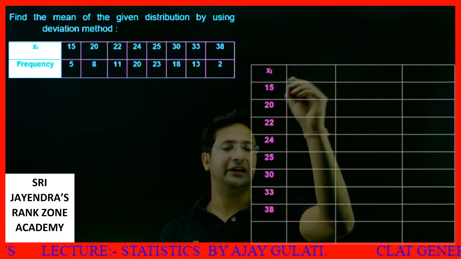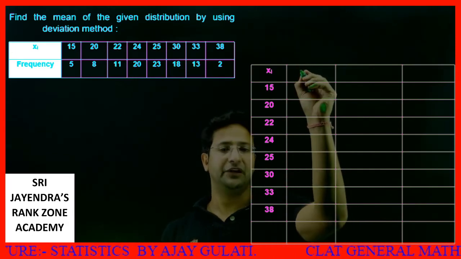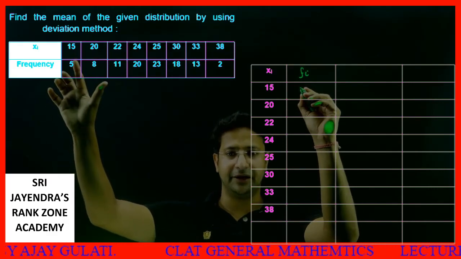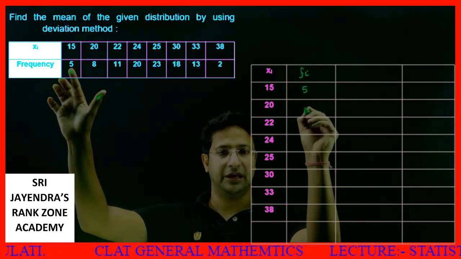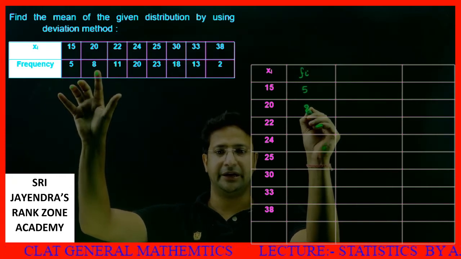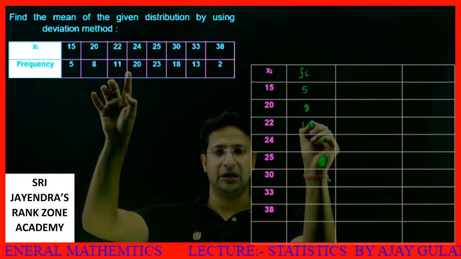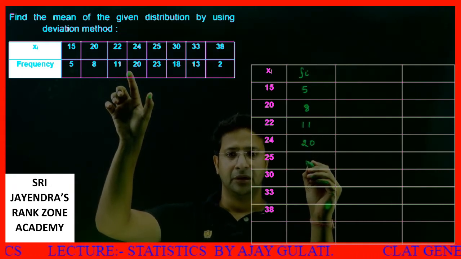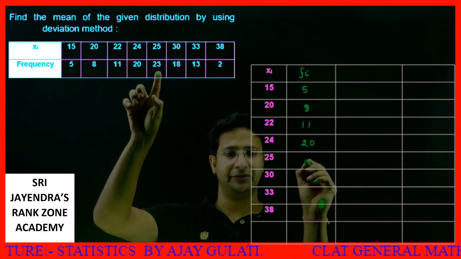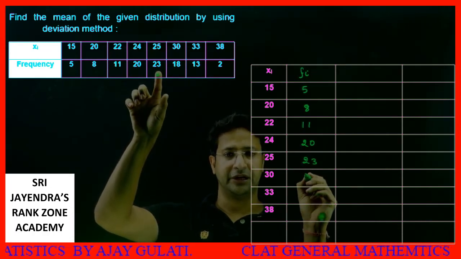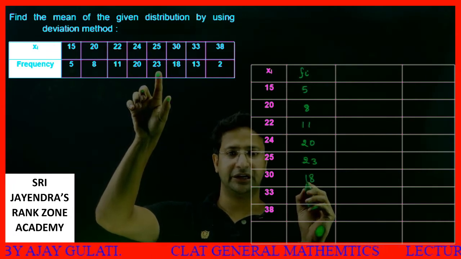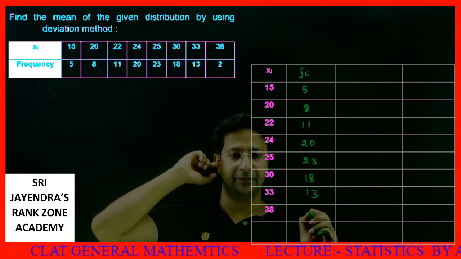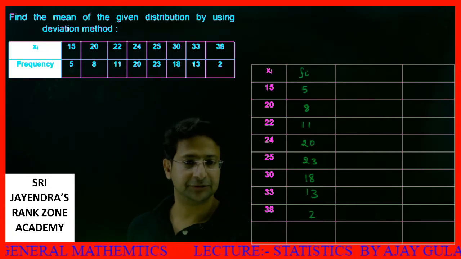See, this is xi, this is being written over here. Now what is the frequency of this? Fi. Okay, 15 is repeated how many times? 15 is repeated 5 times. Next, 20 is repeated 8 times. 22 is repeated 11 times. 24 is repeated 20 times. Then 25 is repeated 23 times. 30 is repeated 18 times. 33 is repeated 13 times. Last 38 is repeated 2 times.